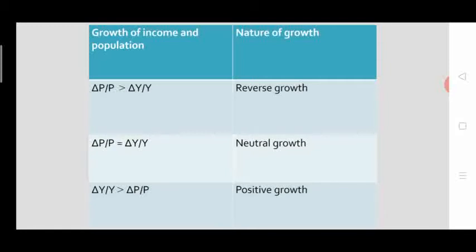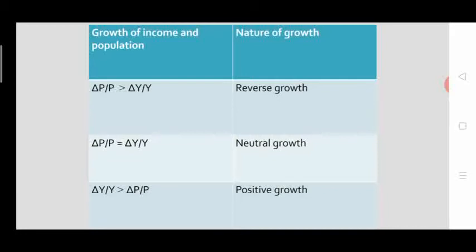Otherwise the growth could not be sustainable when the population growth is greater than the income growth. That is, delta p by p is greater than delta y by y. Then that is reverse growth. The economic growth is not sustainable. Economic growth will come down, and negative growth will result.